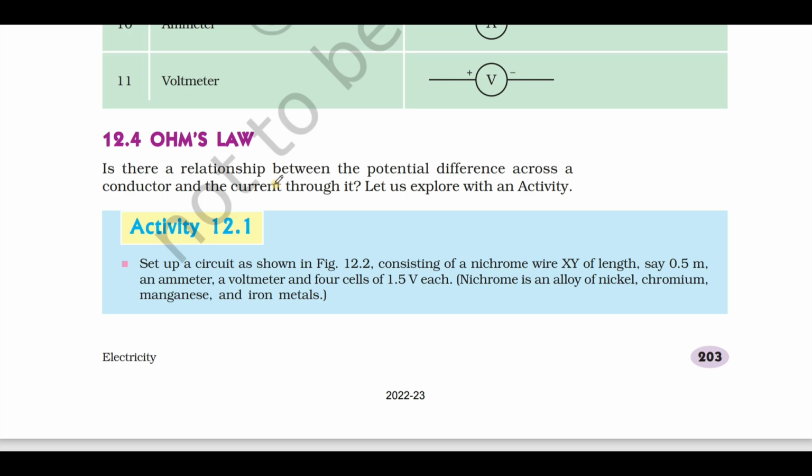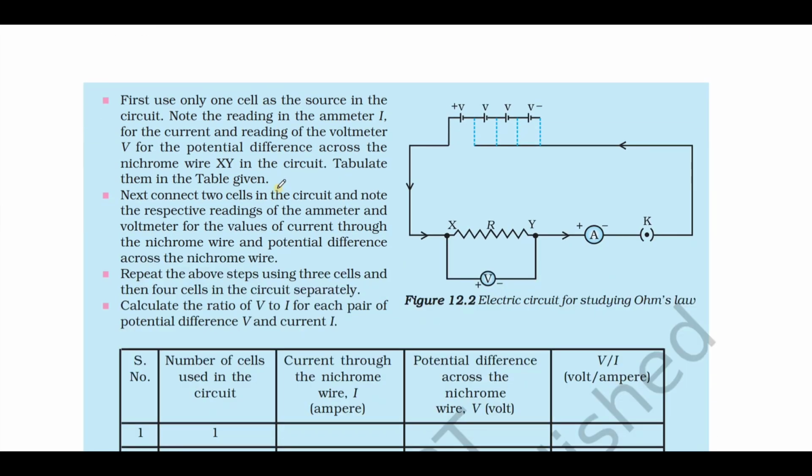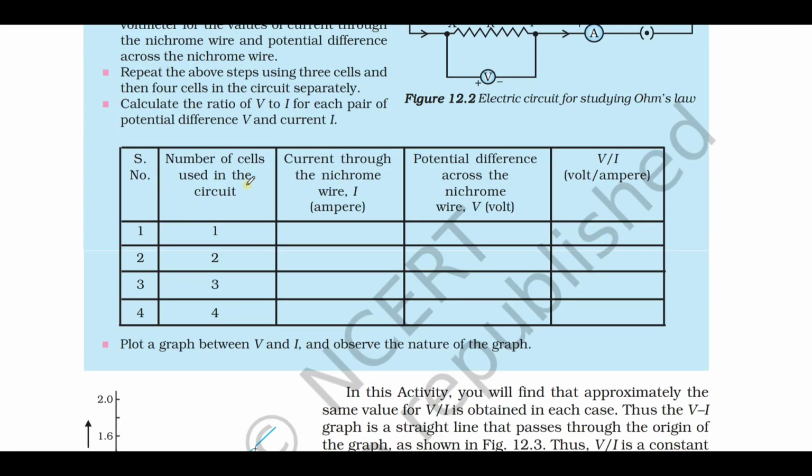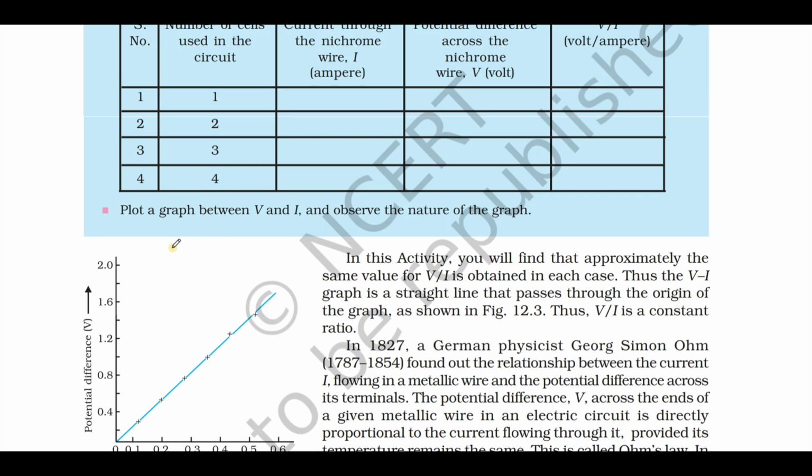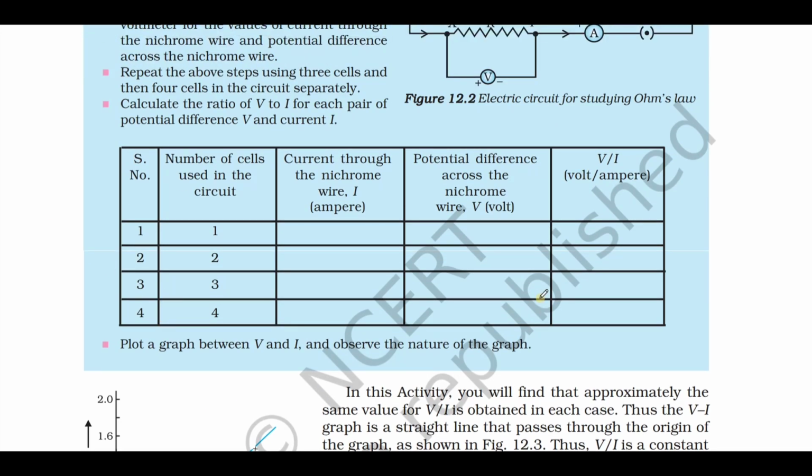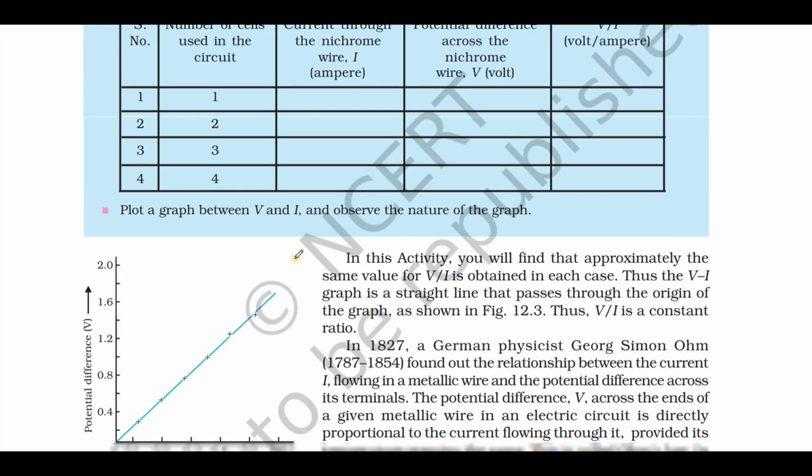Next, the important concept is Ohm's law. Based on Ohm's law, you can definitely expect a problem or a 2 mark question. In one of the examinations, they gave a graph of voltage versus current in a table, where you need to find the resistance. You can calculate it by finding the potential difference and the current. For all the values, the resistance will be the same because resistance is a constant.